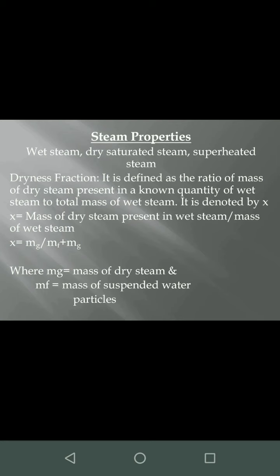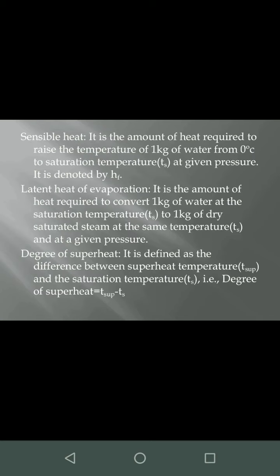Now, dryness fraction will be present only in the case of wet steam. It is defined as the ratio of mass of dry steam present in a known quantity of wet steam to the total mass of wet steam. It is denoted by X, where X is the mass of dry steam present in wet steam per the mass of wet steam present. X is equal to mg divided by mf plus mg, where mg is the mass of dry steam, and mf is the mass of suspended water particles. Mf plus mg will give us the total mass of the system that is entrapped inside the piston cylinder.